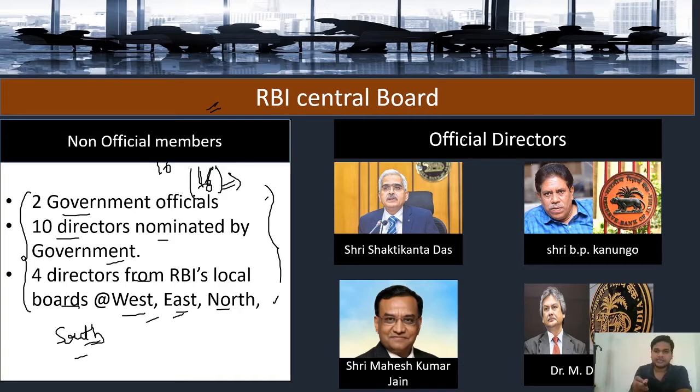And among the official directors, there may be 5, meaning 1 governor plus 4 deputy governors. Recently, Swami Vishwanathan Sahab retired, giving his resignation 3 months before his retirement. So at present, only three deputy governors are there and one governor. Who is the governor? Shaktikanta Das. You can see their names. So the maximum is 4 deputy governors plus 1 governor.